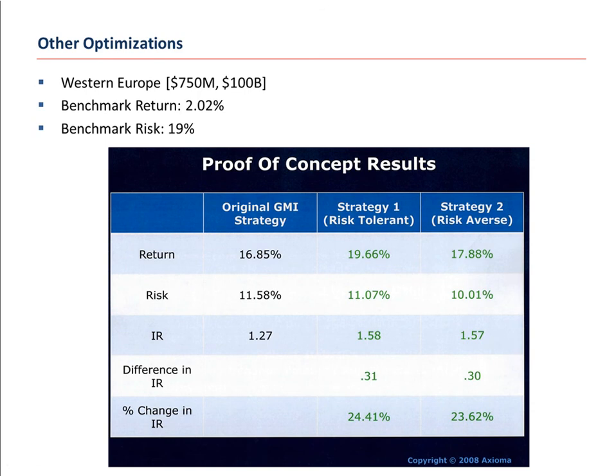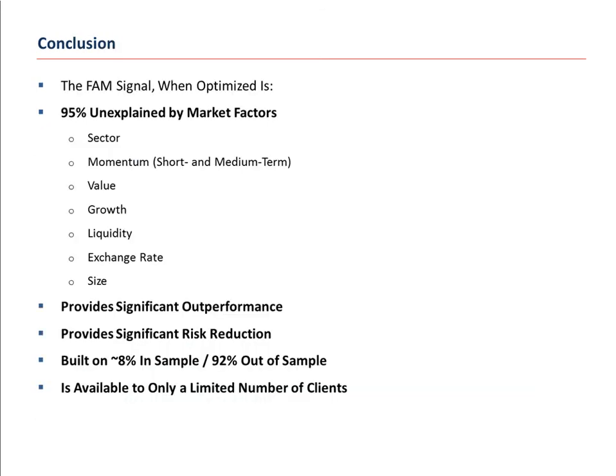There are infinite numbers of optimizations we can run, but the point being that you're going to find an information ratio anywhere from 1.25 to 1.6 in large cap Western European companies, with the FAM signal representing 95% or more of the return. So in conclusion, the FAM signal, when optimized, is 95% unexplained by all other market factors.